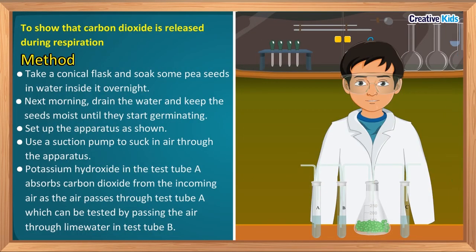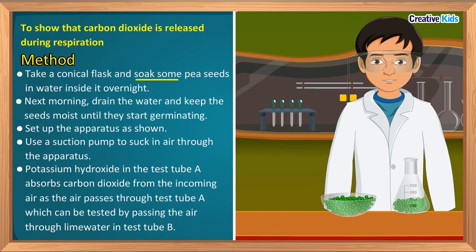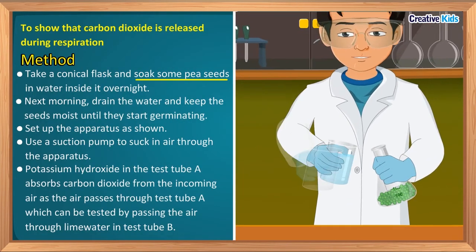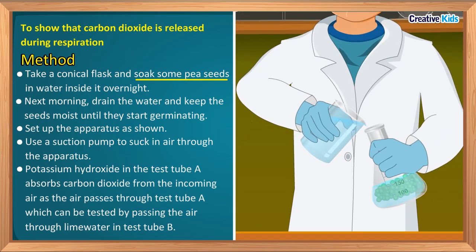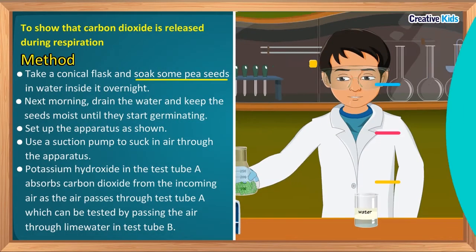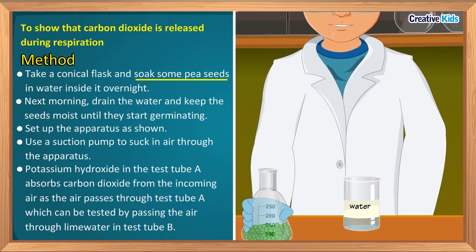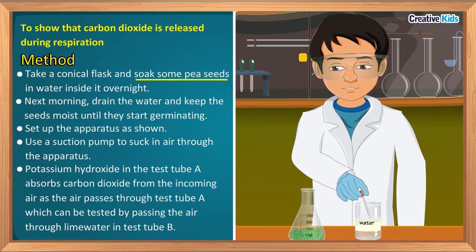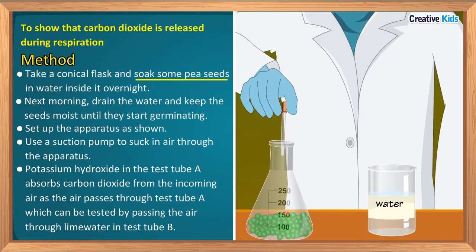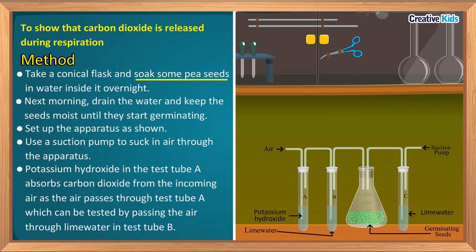Let's understand with an activity that carbon dioxide gas is released during respiration. And for doing this activity, take a conical flask and soak some pea seeds in water inside it overnight. Next morning, drain the water and keep the seeds moist until they start germinating. From time to time, sprinkle some water to keep the pea seeds moist. Now set up the apparatus as shown.